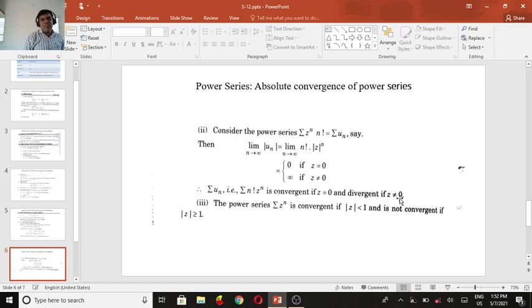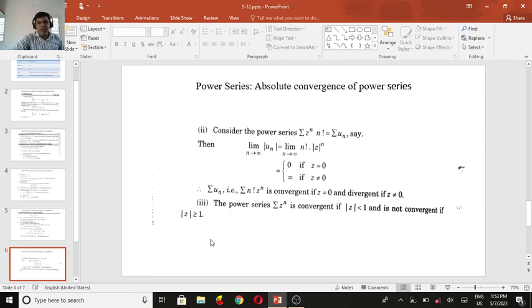So in this series, if z is 0, it is convergent. If z is not equal to 0, the limit is infinity, so it is divergent. So convergent if z is equal to 0, and divergent if z is not equal to 0.